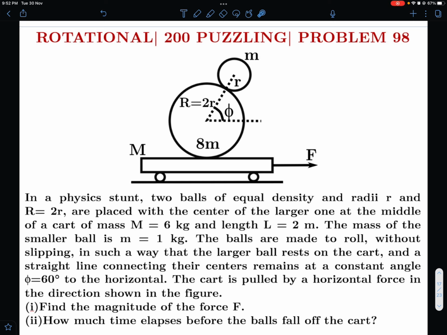So balls are rolling without slipping. This ball is also rolling and this ball is rolling on top of this, but the line joining the two balls remains at an angle of phi with the horizontal. So you can pause the video and try out your solution, and then please do look at my solution also, how I have done this problem. I'll get into my analysis right away.